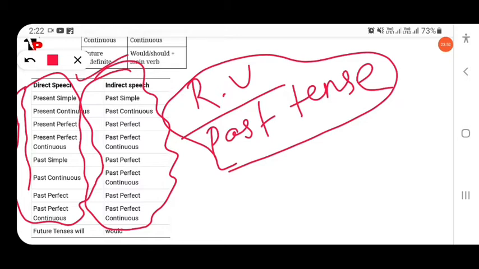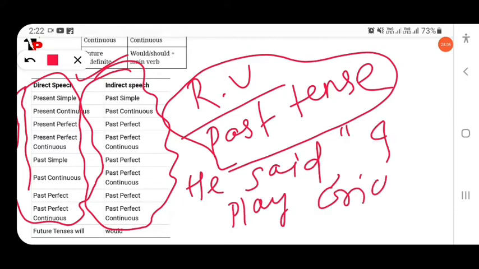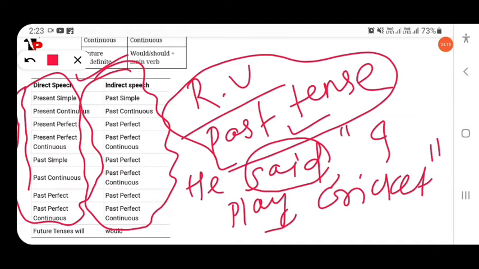Take an example: he said, I play cricket. Here the reporting verb is in the simple past and the reported verb is in the simple present. Simple present in direct speech will become simple past in indirect speech. So what will be the answer? He said that he played cricket. Clear?